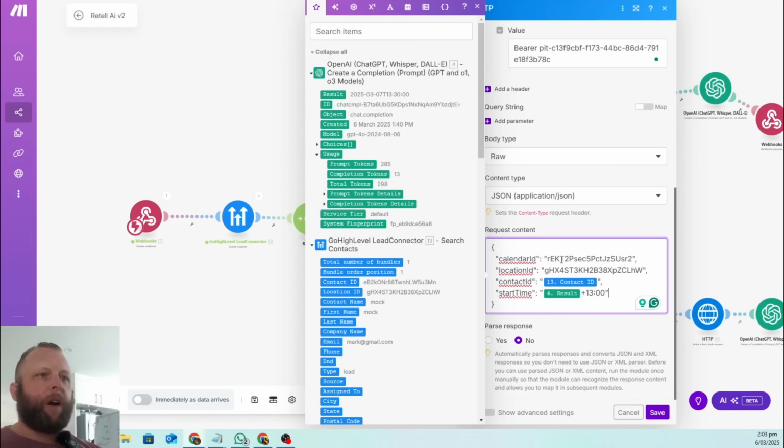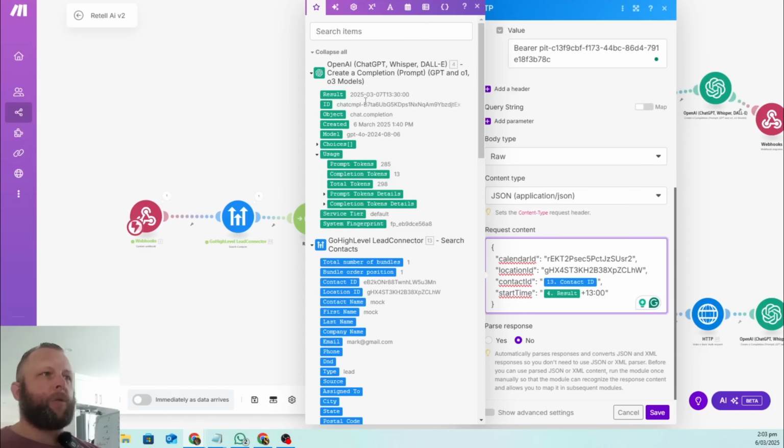So we have our calendar ID, we have our location ID, then we're going to take that contact ID that we have, and we're going to try and make a booking for the time that the ChatGPT module got for us.